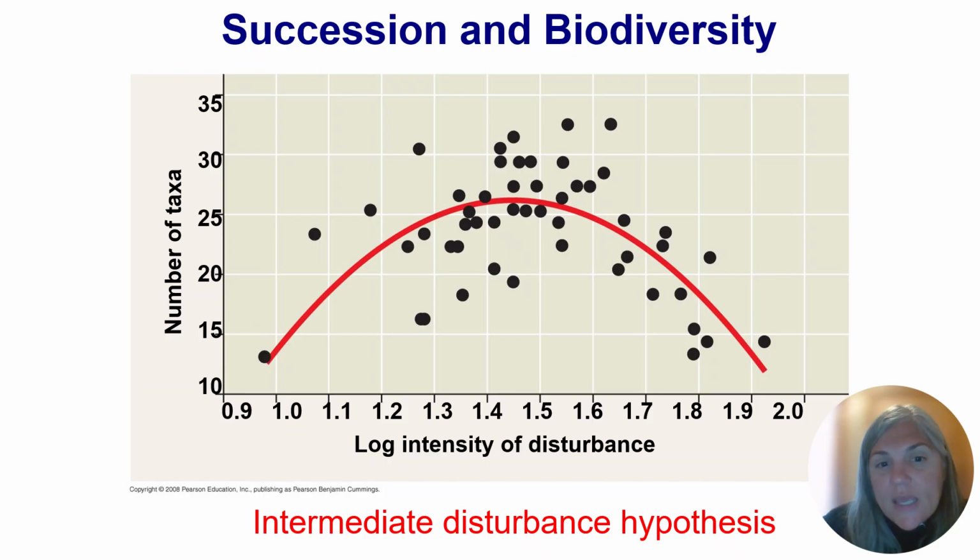So if we have an ecosystem where we don't see disturbance that much, so low frequency of disturbance, we tend to have a low biodiversity. In contrast, in an ecosystem that sees a high frequency of disturbance, we can also have a low biodiversity. So where we see the highest biodiversity is at an intermediate level of disturbance.